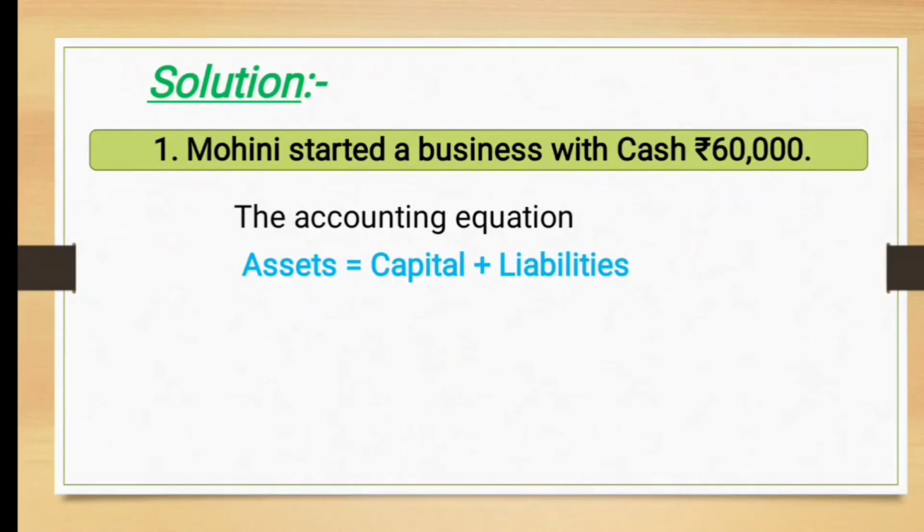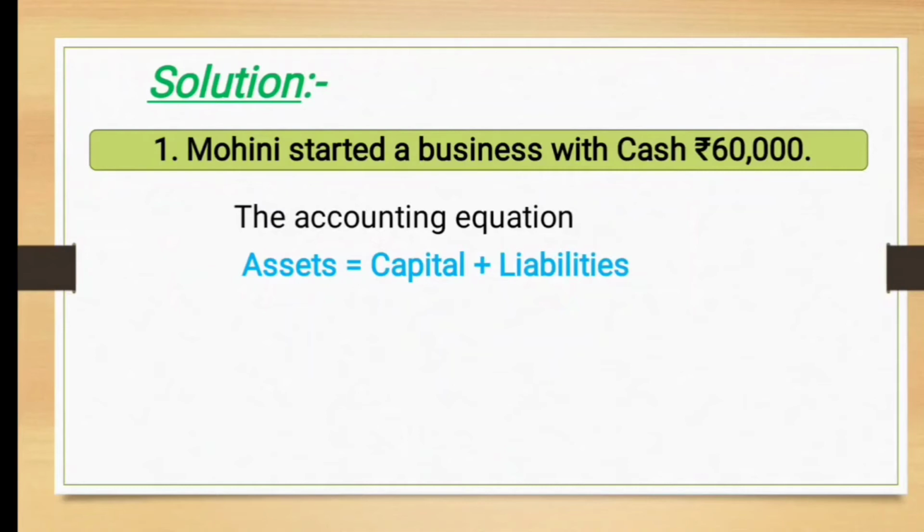Now the first transaction is Mohini started a business with cash rupees 60,000. Now first we will write the equation, then we solve it. So write the formula: assets is equal to capital plus liability. With this transaction, that means Mohini started a business with cash rupees 60,000.